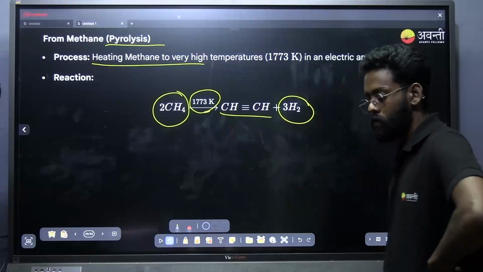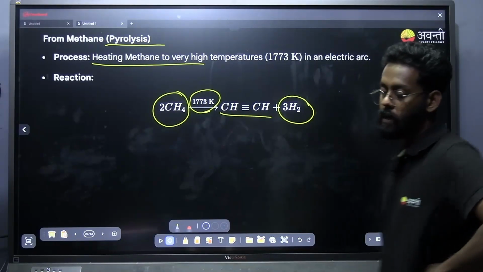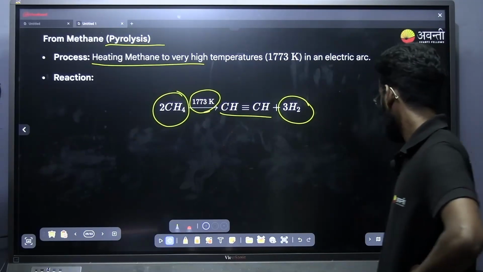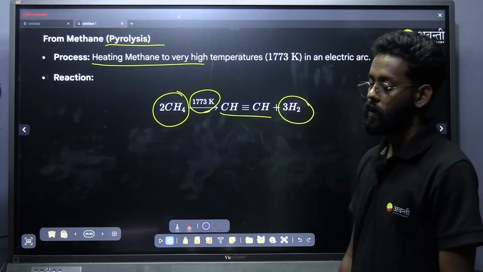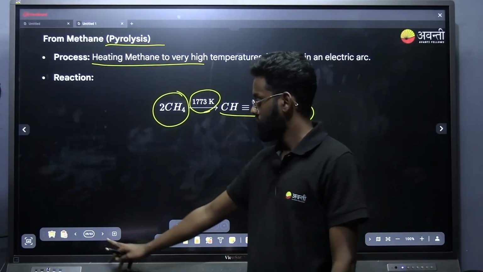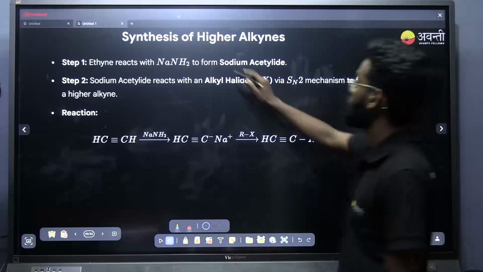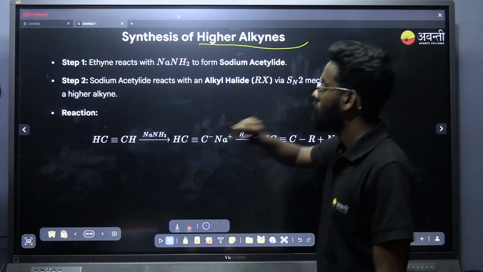Yes. Now the last one, that is the preparation of higher alkynes. How can we prepare higher alkynes? Okay. Next is synthesis of higher alkyne. If the question comes about higher alkyne, for that, what you have to do?